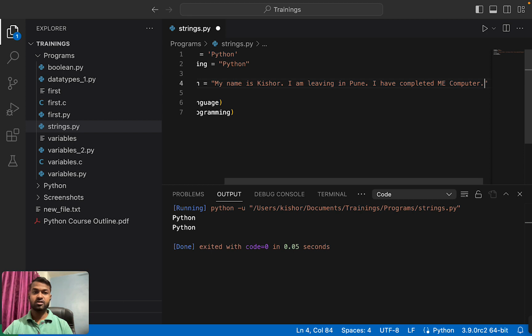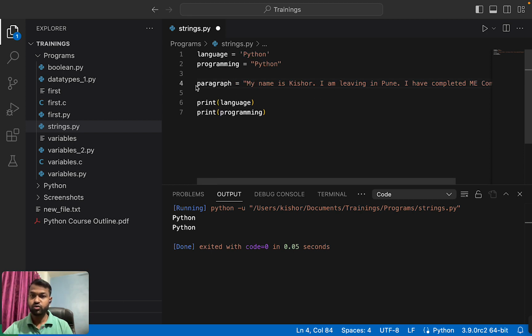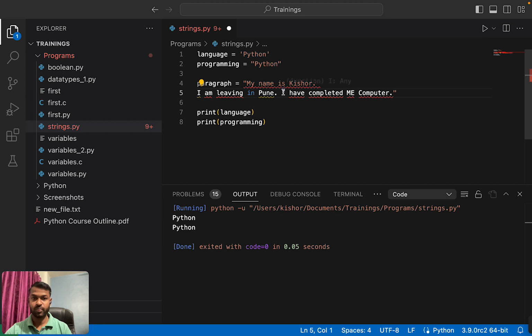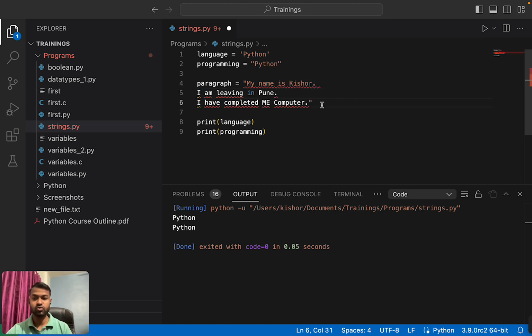These are the three lines. So now this is also called a single line, because I have declared a paragraph in a single line. But sometimes we need to press enter here. So how can we declare such strings? Such strings are called multi-line strings.